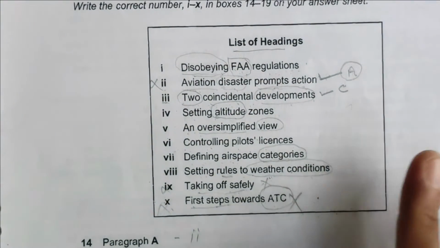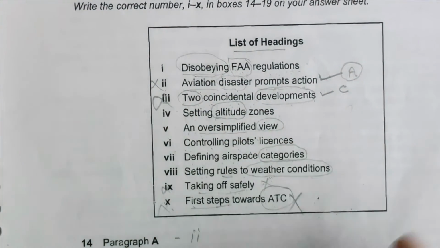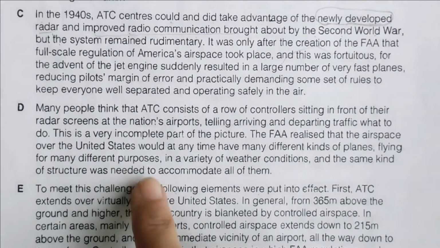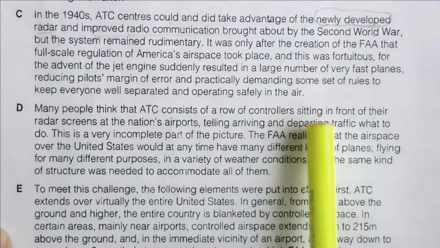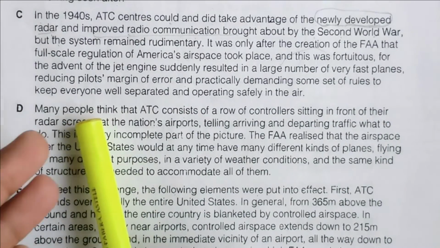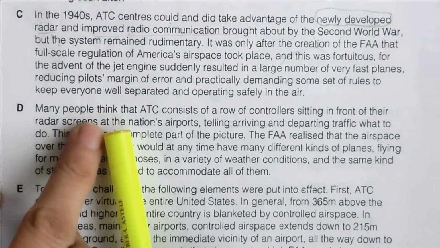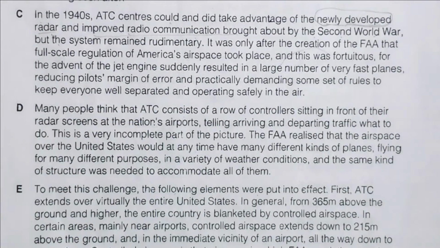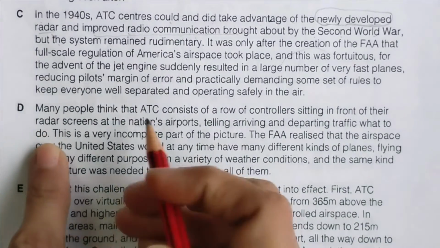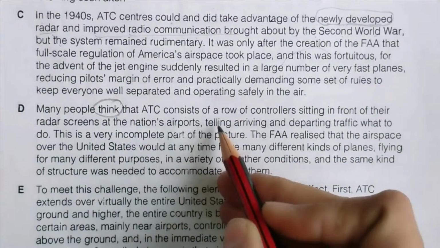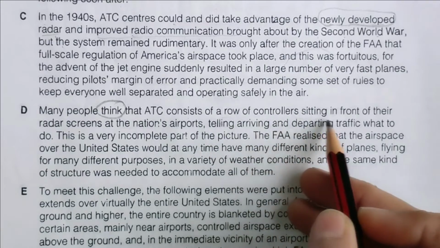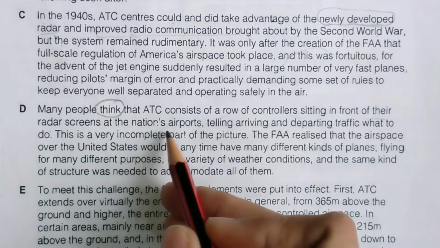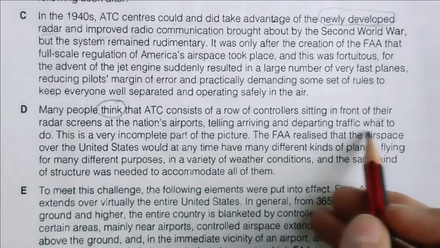Okay, now let's move on to D paragraph. Now what is this saying? Many people think that ATC consists of a row of controllers sitting in front of their radar screens telling arriving, departing traffic what to do.